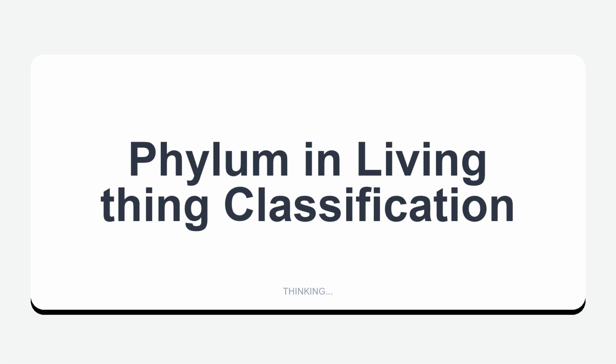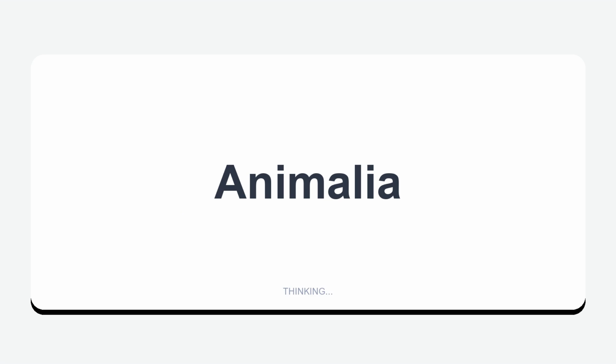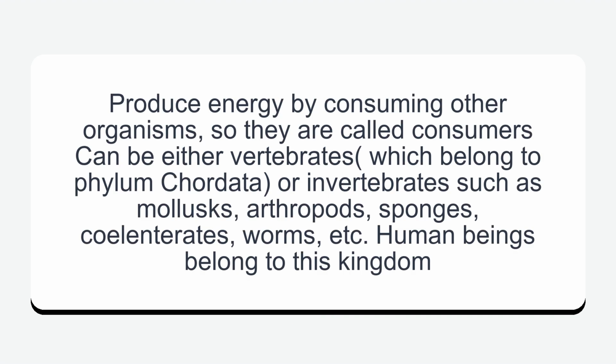Phylum and living thing classification. Contains several related classes. Human beings, Chordata. Animalia. Produce energy by consuming other organisms, so they are called consumers. Can be either vertebrates, which belong to phylum Chordata, or invertebrates such as mollusks, arthropods, sponges, coelenterates, worms, etc. Human beings belong to this kingdom.